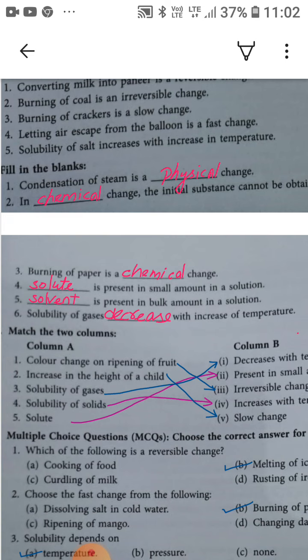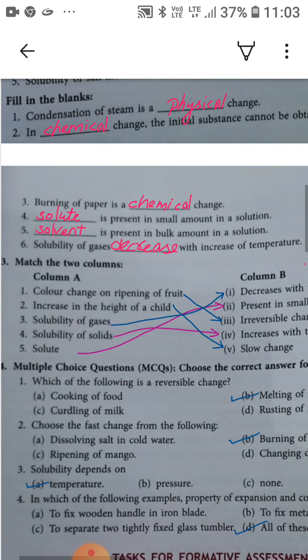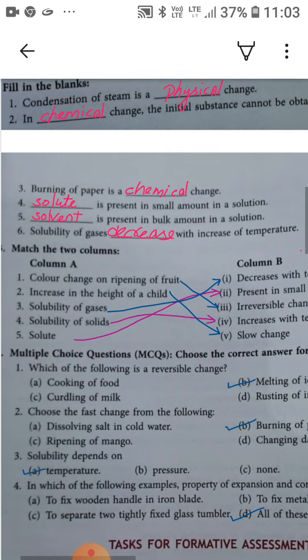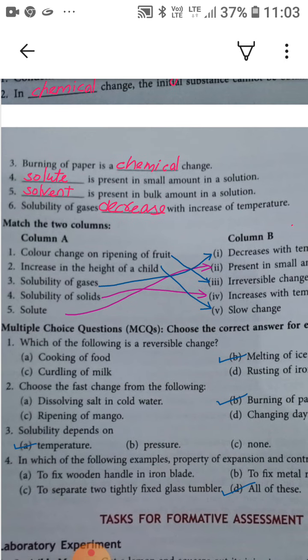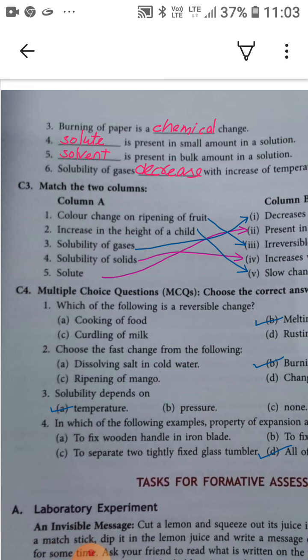In fourth, you can see solute. SOLUTE is present in a small amount in a solution. Fifth, solvent. SOLVENT is present in bulk amount in a solution. Sixth, solubility of gases decreases, DECREASE, with increase of temperature. Now match the two columns, which is the C3 part of the exercise.